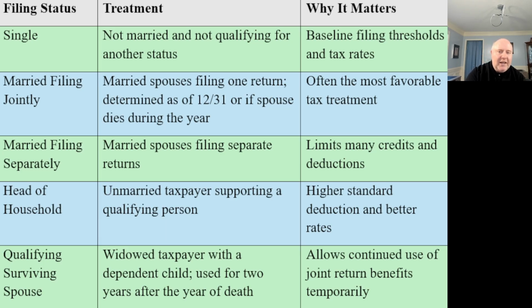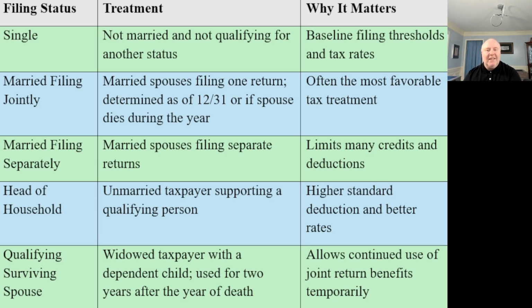Well, on the last day of the year, you're single, but here's the thing. If your spouse passes away during the year, you still get to file married filing jointly during their year of death. So that's one of those situations that is not determined on December 31st. It's because they passed away during the year.